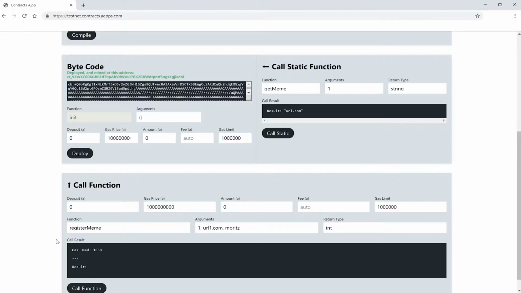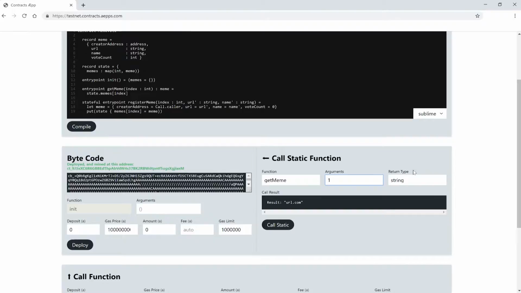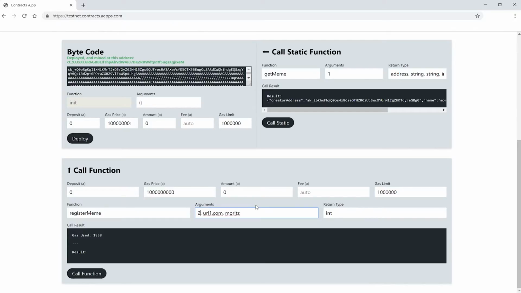Great. Now let's get our memes. So we use the getMeme function. Okay, now what do we get back? We will get an address, a string, another string, and an integer. Okay, let's call the function. We have our address. The other values look right. Now let's try this with our second meme. Let's register another meme. Let's make it 2 and 2, and from max. And this works fine too.